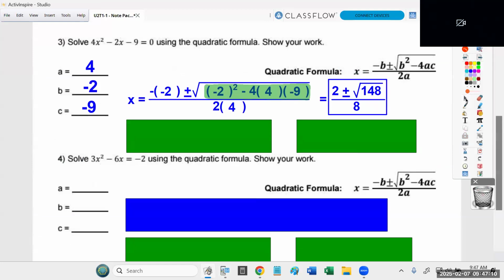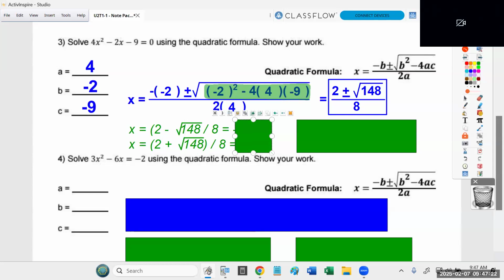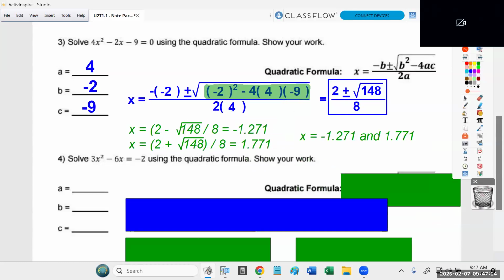Now, again, we're done with problem number 3, but if you want to take the time to figure out, well, what is 2 plus or minus the square root of 148, and what do I get when I divide that by 8, and then you want to get me those ugly decimals and report that as your final answer, no problem. You'll get full credit for that. Questions before we move to the last problem of the day? Philip, you good? Last problem of the day, sir.